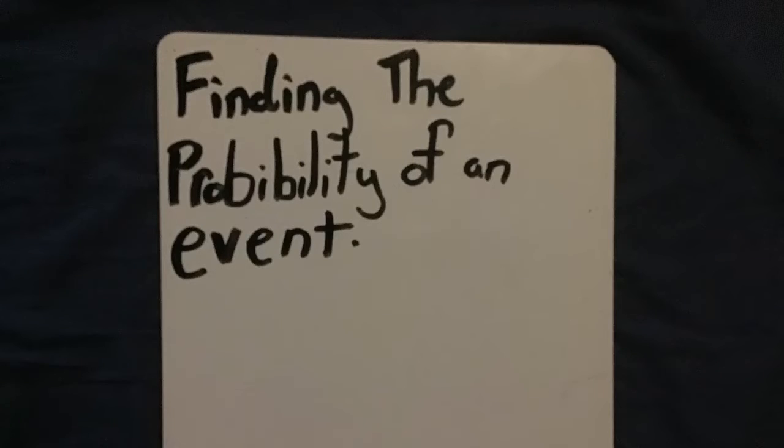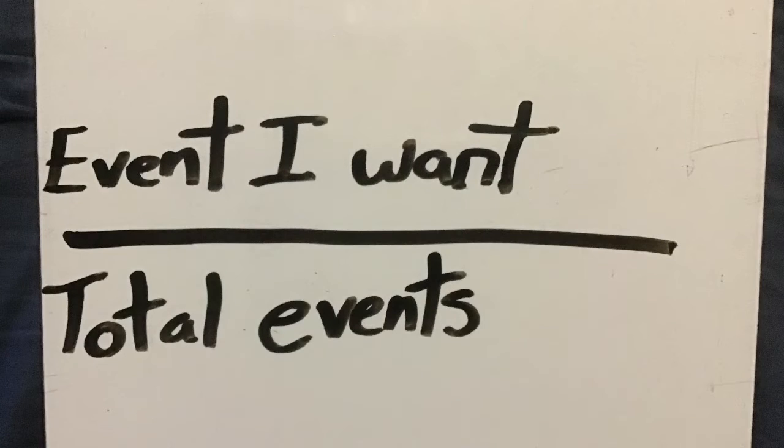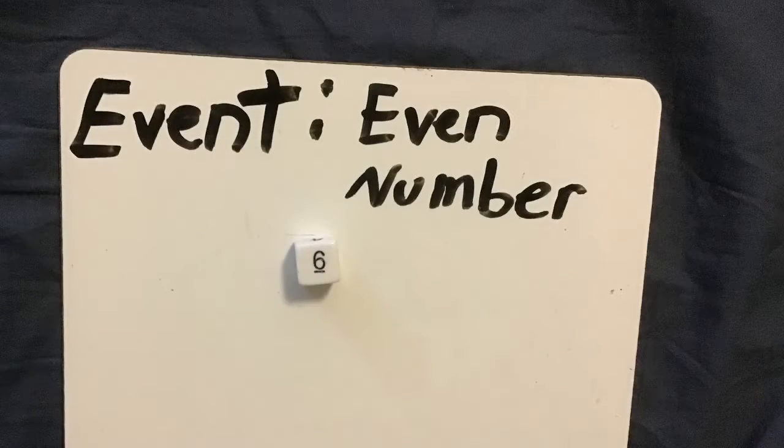We want to find the probability of a specific event. To do that, we take the number of chances of the event we want and divide by the total possible events. What does that mean? Well, let's look at an example.